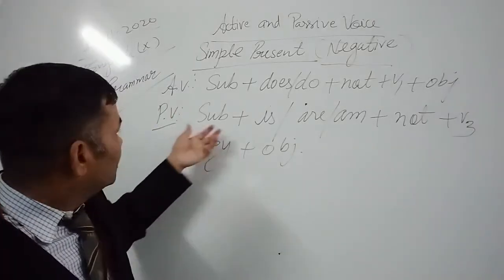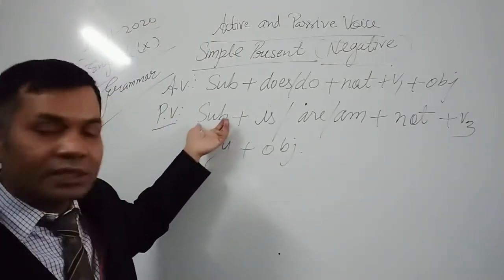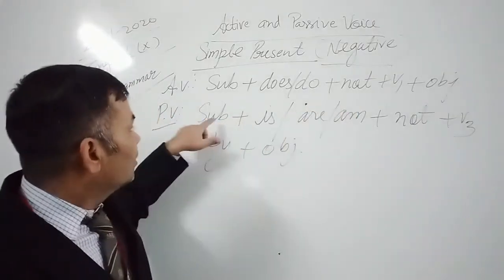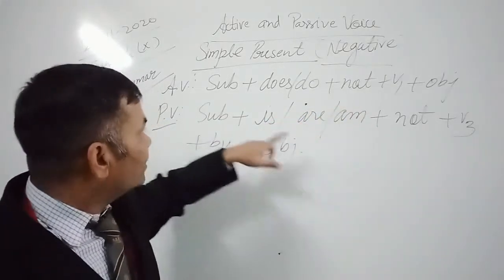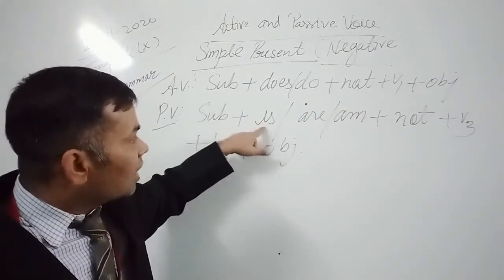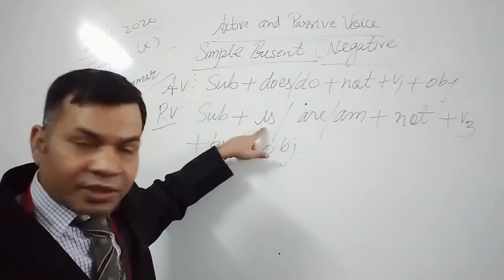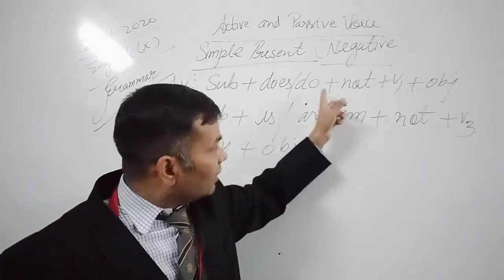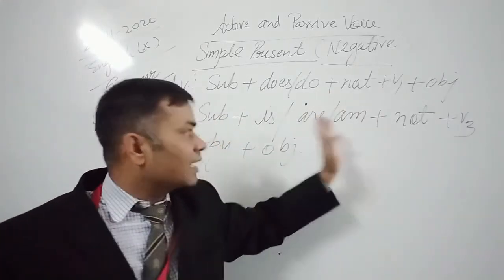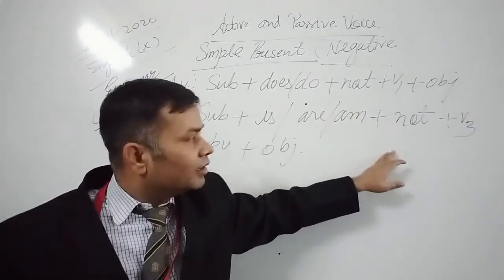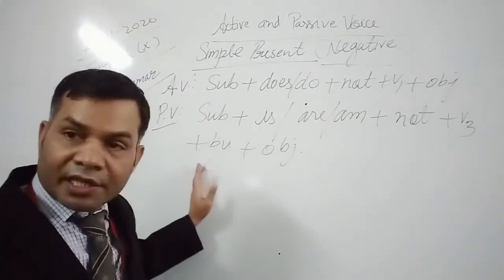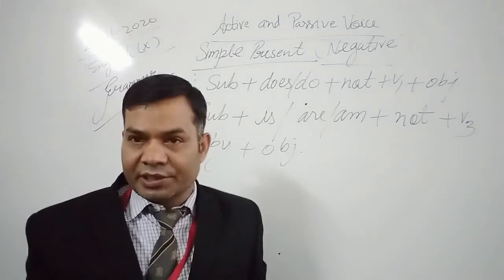And here in passive voice, this object will become subject, and the helping verb is, are, am is used, and as it is negative, is, are, am will be followed by not, and the third form of verb, then agent by and object. Okay.